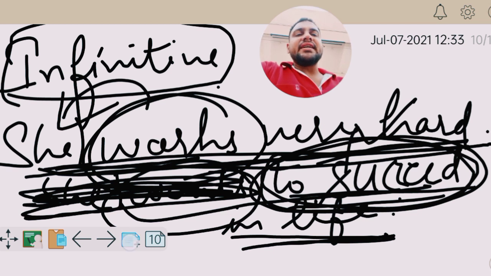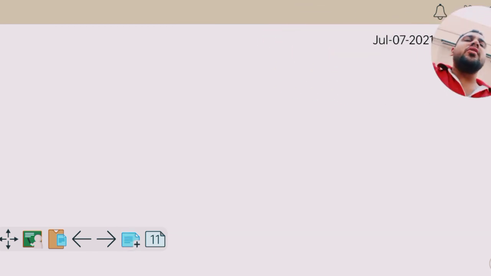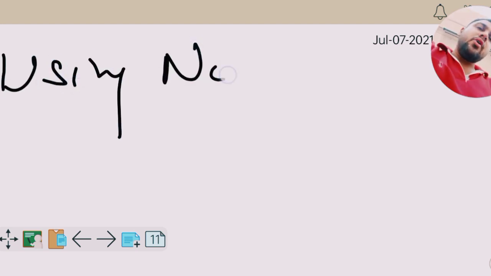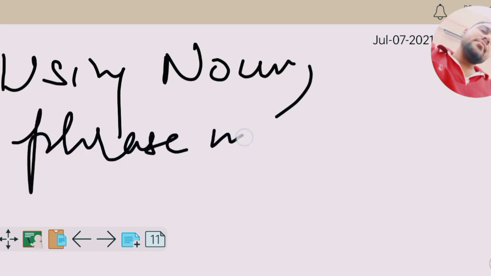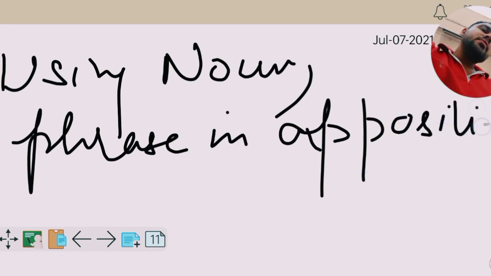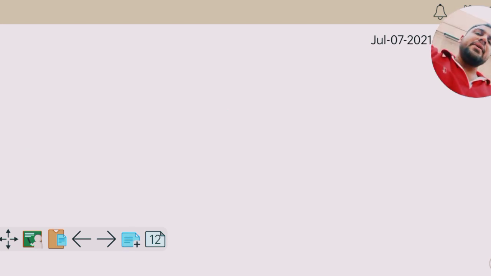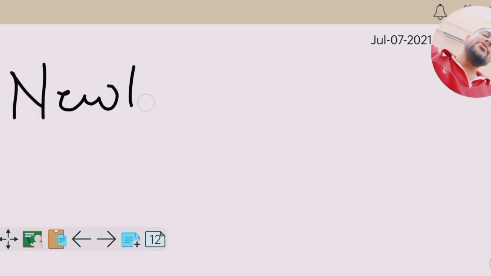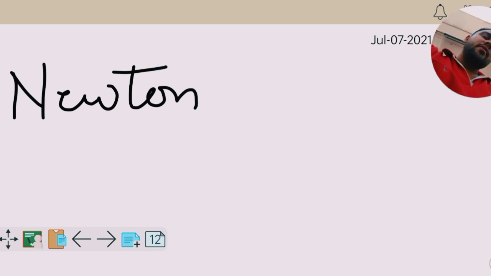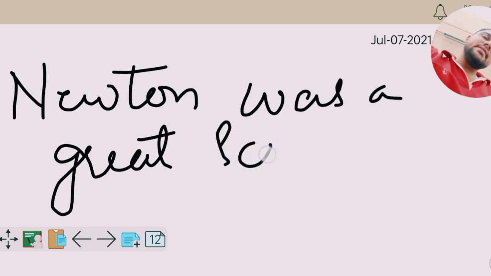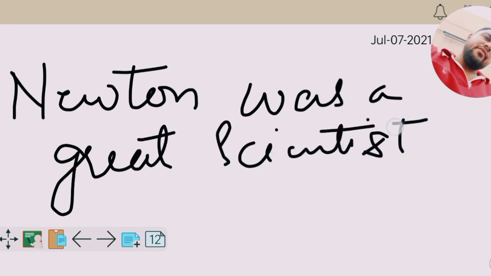Now the last method is using a noun or phrase in apposition. Apposition, not opposition but apposition, which means working as the same. For example, Newton was a great scientist, one sentence.